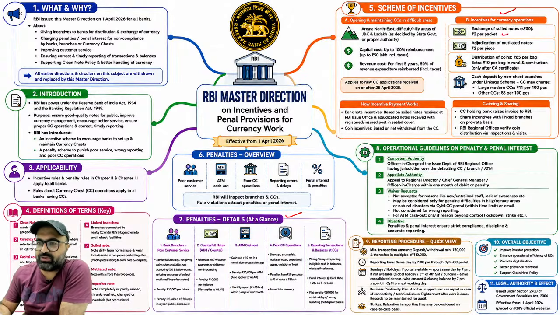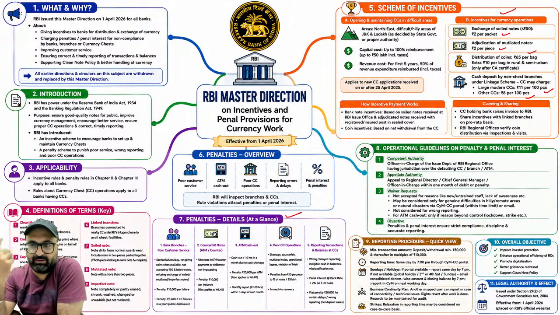Exchange of soiled notes ₹2 per packet, mutilated notes ₹2 per piece, then distribution of coins ₹65 per bag of coins, ₹10 extra for semi-urban and rural areas. Then cash deposit by non-chest branches under the linkage scheme, that will be large amount, ₹11 per 100 pieces, and other large currency chest will charge ₹11 per 100 pieces, and other currency chest will charge ₹8 per 100 pieces.